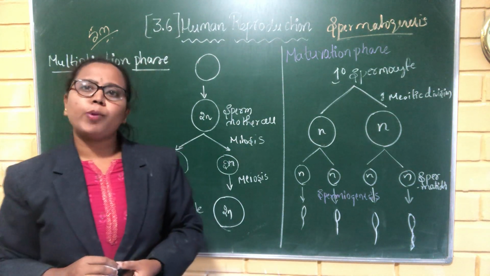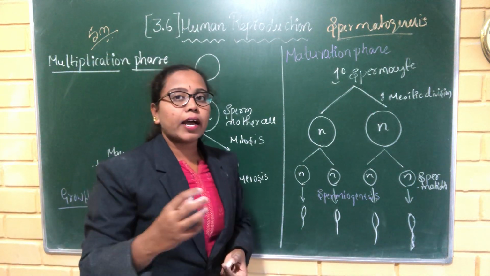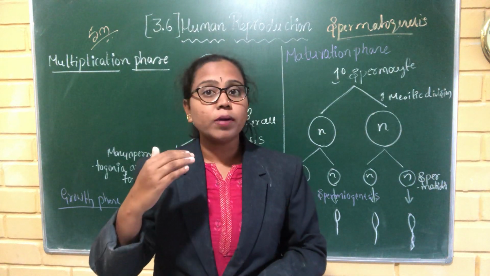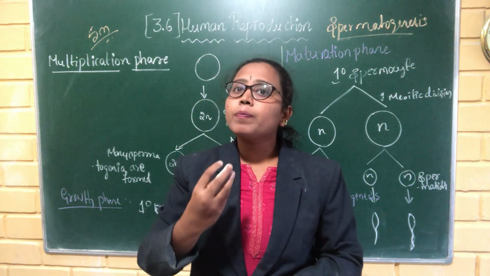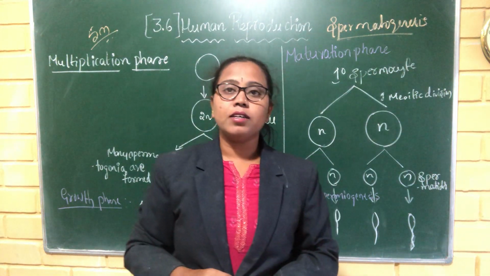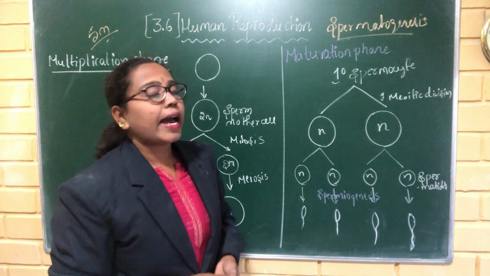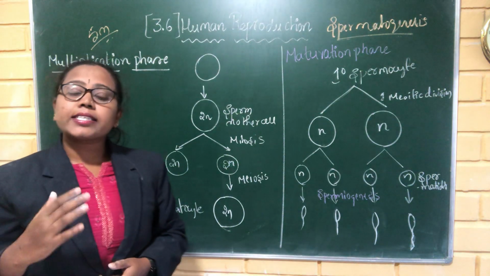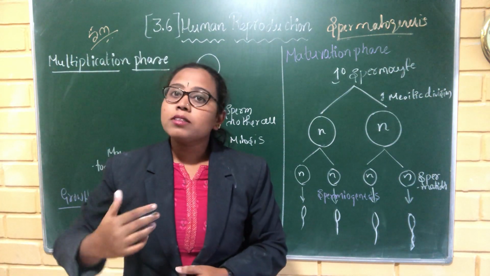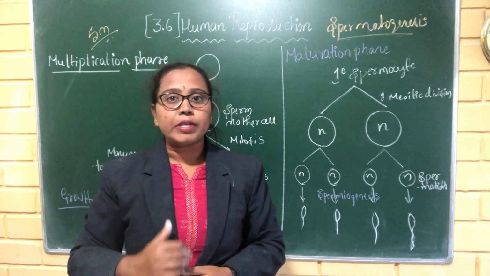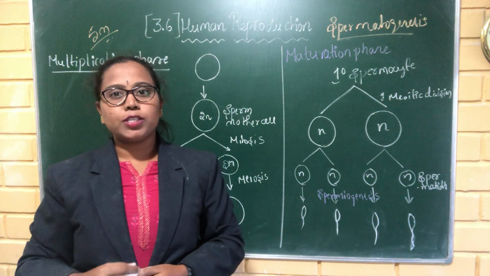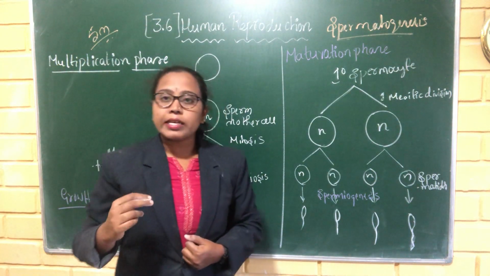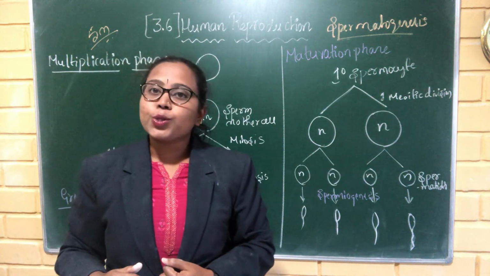How will the sperms be produced inside the male reproductive system? As I told in the definition, it is the formation of sperms in the seminiferous tubules of the testes. You already know the structure of the testes. A testis is divided into a number of lobules, and each lobule consists of seminiferous tubules, and those tubules consist of two types of cells: spermatogonial cells and Sertoli cells.